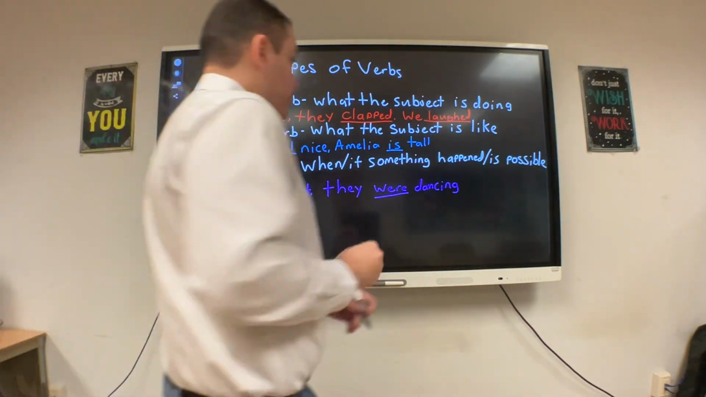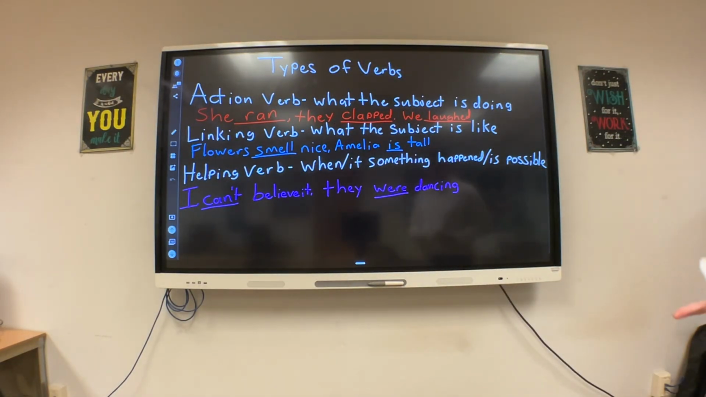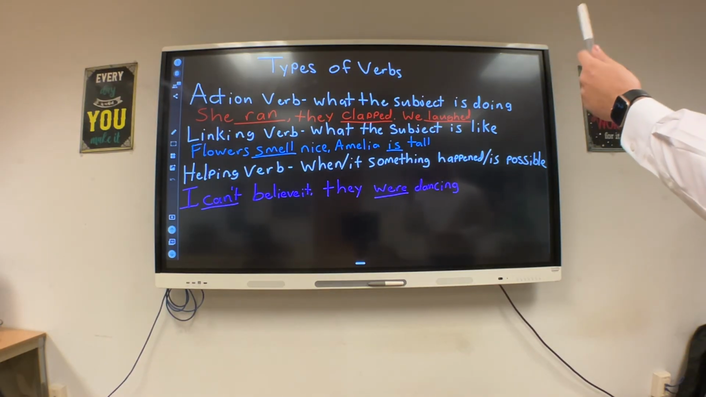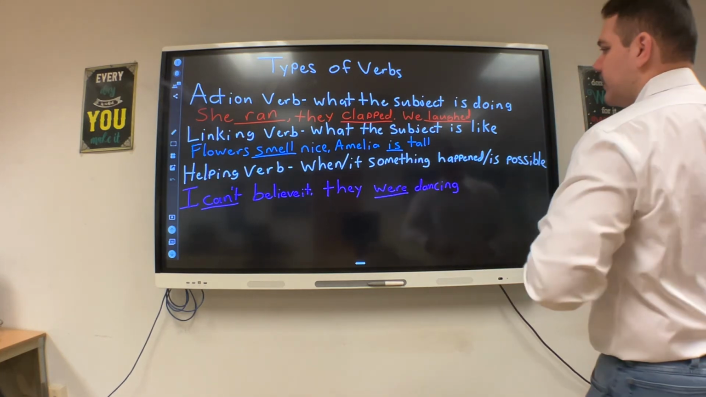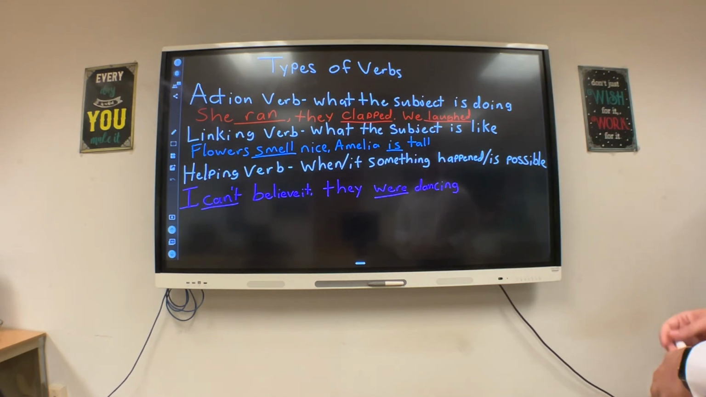And so we have three types of verbs. There's the action verb, which is, like I said, what the subject is doing. And so dog barked would be an action verb. She ran, they clapped, we laughed. Anything that the subject is doing, like an action you can do.